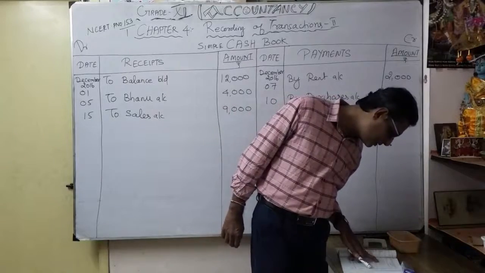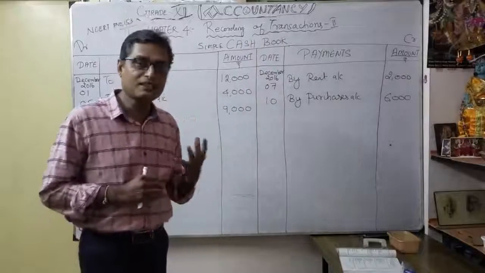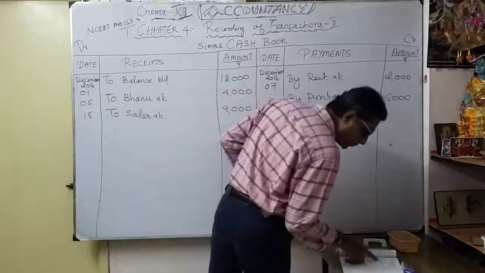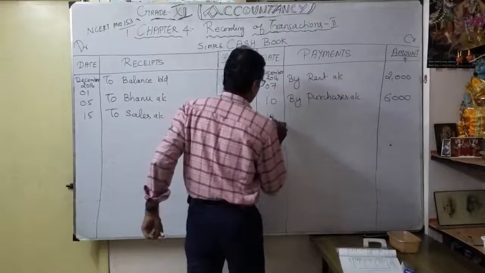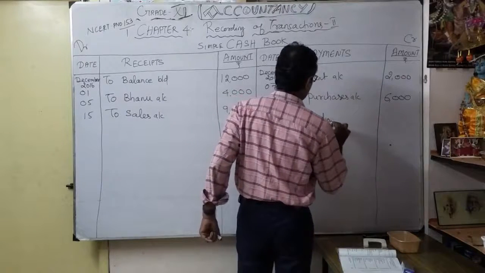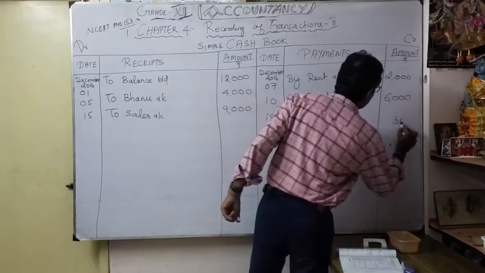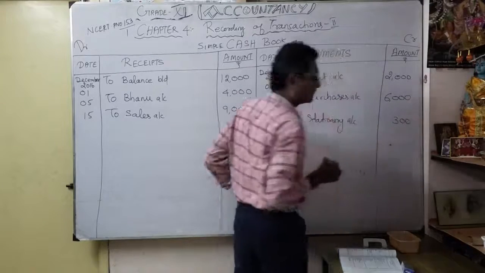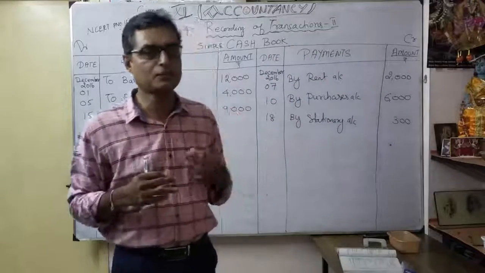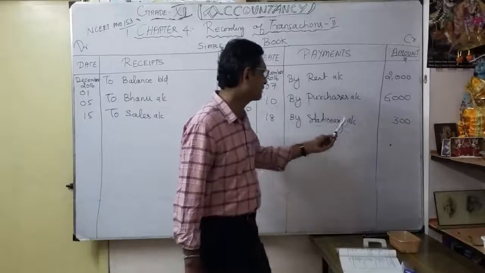December 18, purchase of stationery, 300. Simple, a purchase of stationery. What is the entry? Stationery account debit to cash. Okay, so how do we do it on December 18? By stationery account as a payment, correct? Cash goes out. By stationery account 300. You should be very careful; you have to write the decimals. Okay, understood now? 300. So what is the entry? Stationery account debit to cash account. So in the cash account, I write December 18, by stationery account 300.